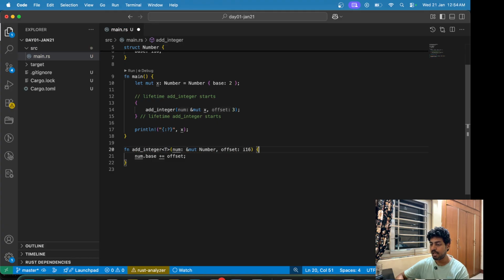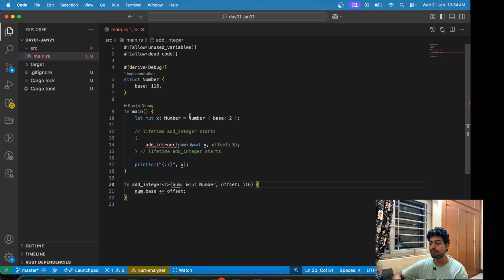So we can simply add a generic here, add integer T, which takes in a mutable number. Now we will also have to make this a generic implementation, and I'll define the data type as I16.